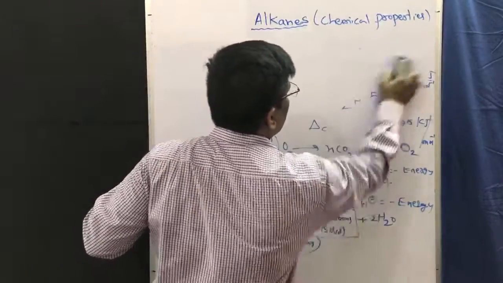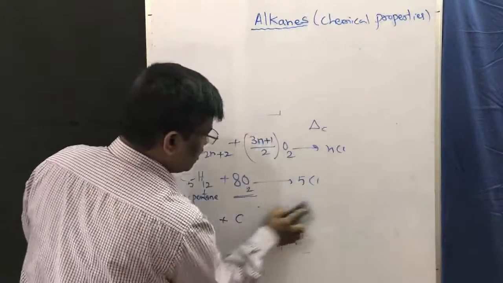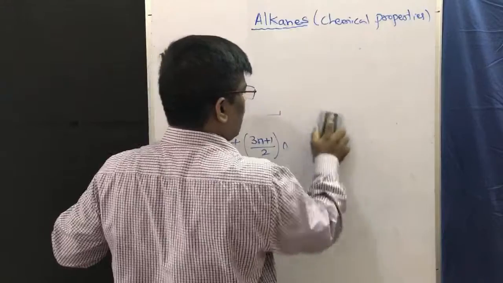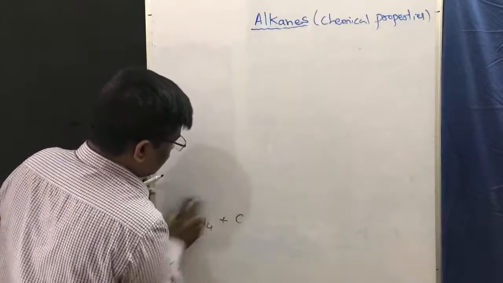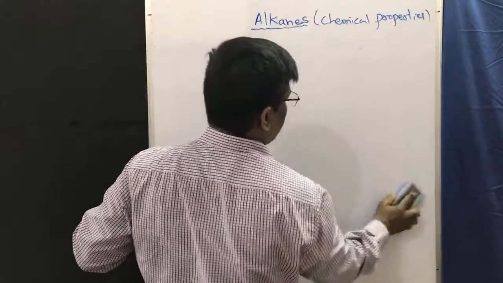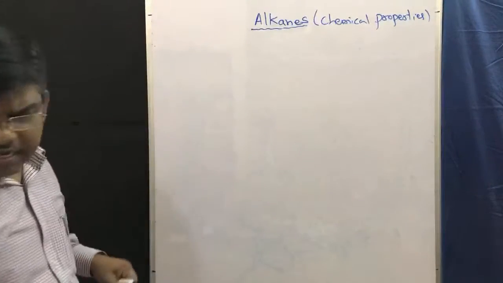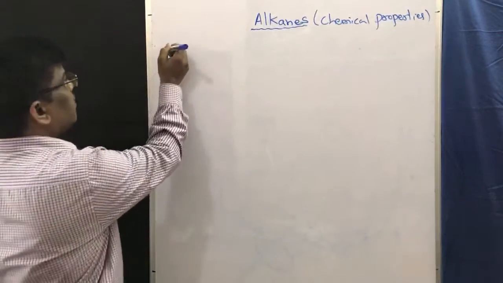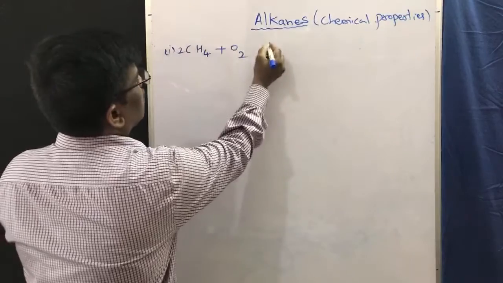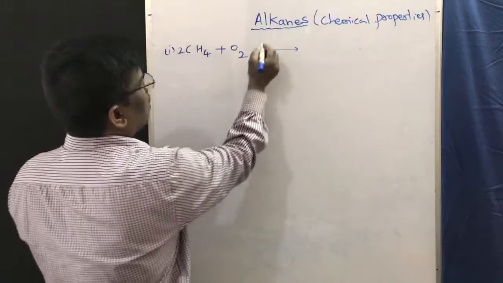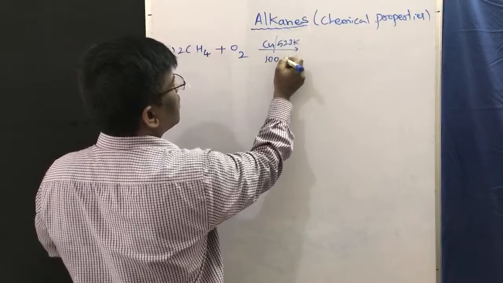Yes friends. Next, controlled oxidation. Is it easy to oxidize alkanes? No. It is very tough to oxidize alkanes. These are unreactive. Alkanes are unreactive to all reagents, but some alkanes undergo some reactions. So controlled oxidation is possible in the presence of some catalyst. For example, if I take methane and control the oxidation in the presence of copper or some catalyst, and at 100 atmosphere pressure.